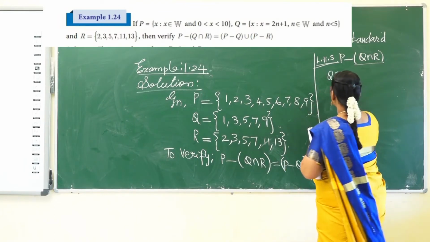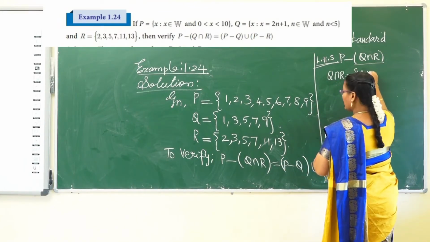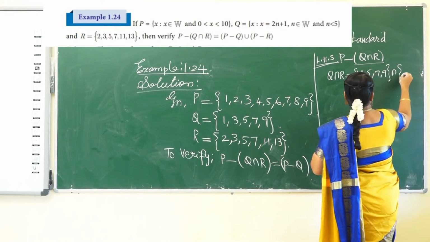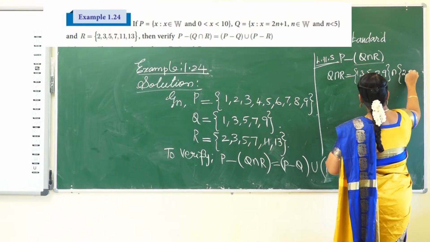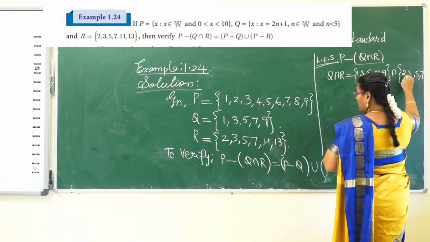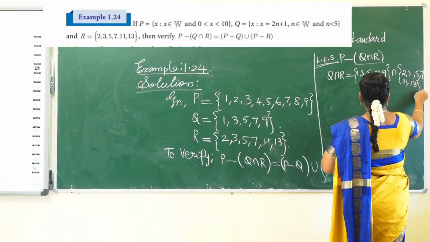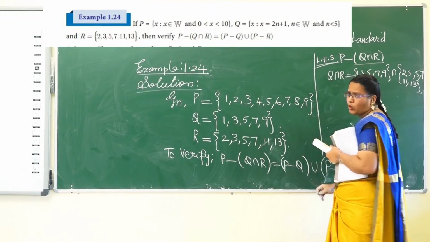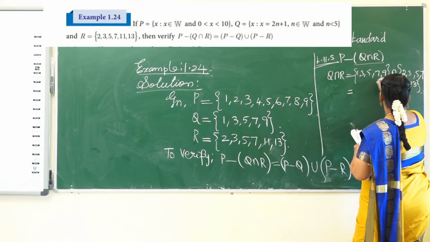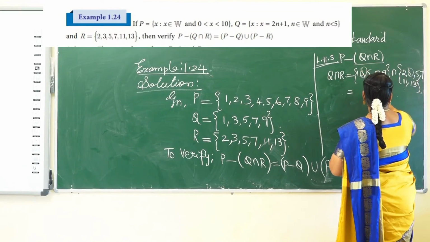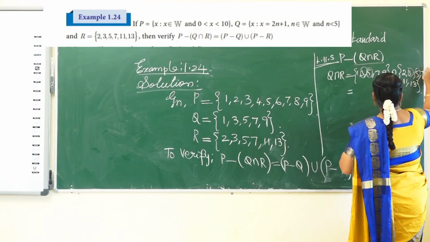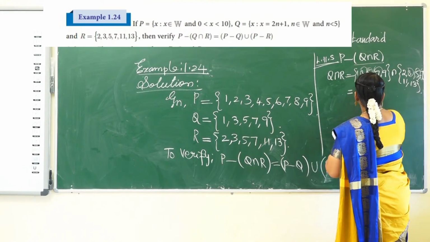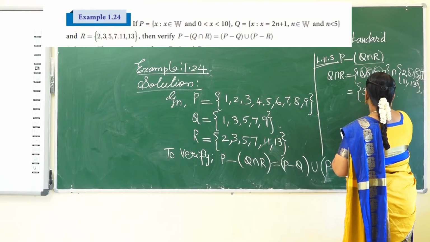What are the elements in set Q? 1, 3, 5, 7, 9, and R has elements 2, 3, 5, 7, 11 and 13. Intersection means common to both sets Q and R. Which are the elements? 3 is common, 5 also common, 7, that's all. So Q intersection R is 3, 5, 7.